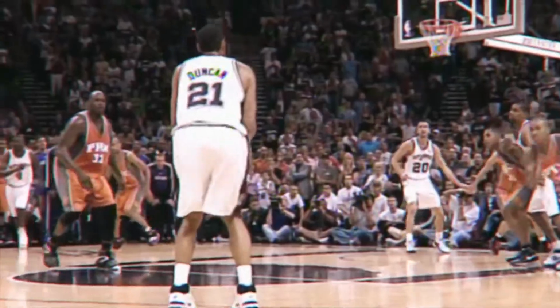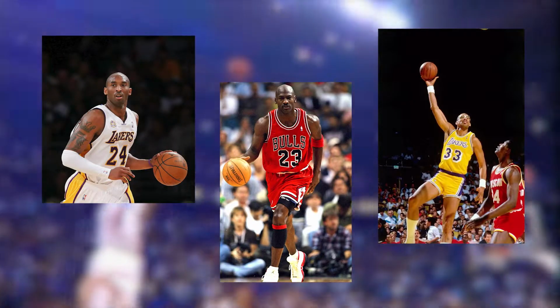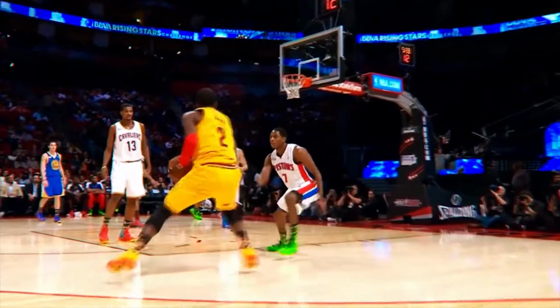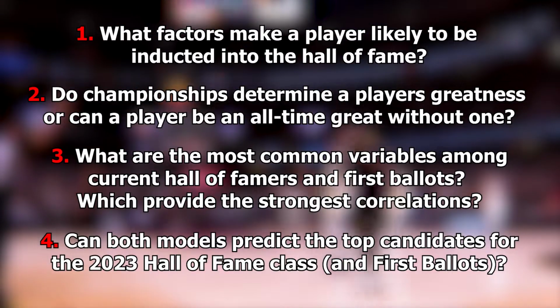A first ballot Hall of Famer is a player who was inducted on their first appearance on the ballot and known as one of the greatest of all time. These players include Kobe Bryant, Michael Jordan, and Kareem Abdul-Jabbar. As of 2022, players are eligible for the Hall of Fame after they have been fully retired for at least 3 years. Knowing this, here are some questions to consider.